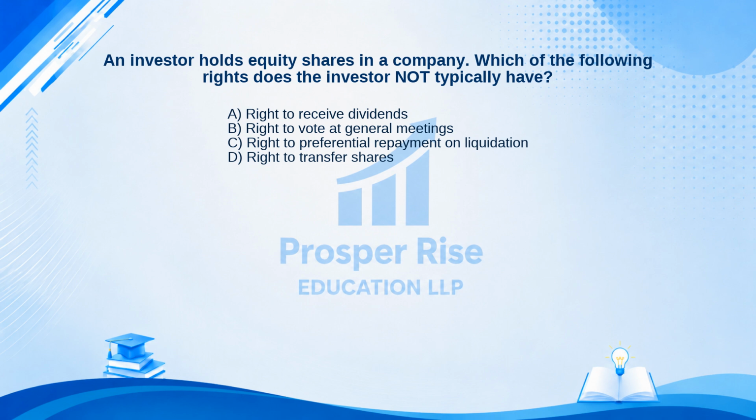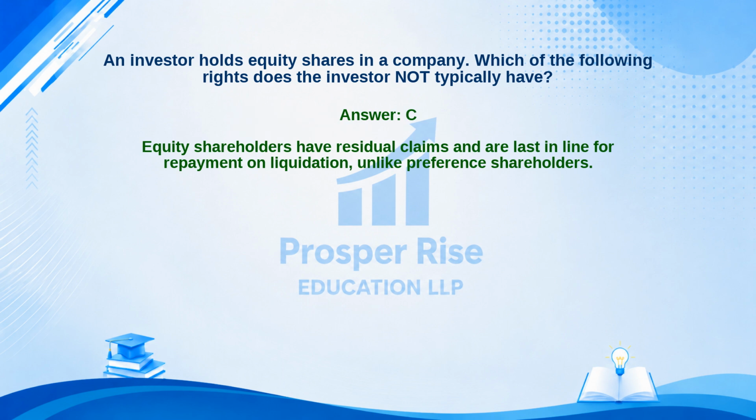Take a moment to pause the video and decide. The correct answer is option C. Let's see why. Equity shareholders have residual claims and are last in line for repayment on liquidation, unlike preference shareholders.